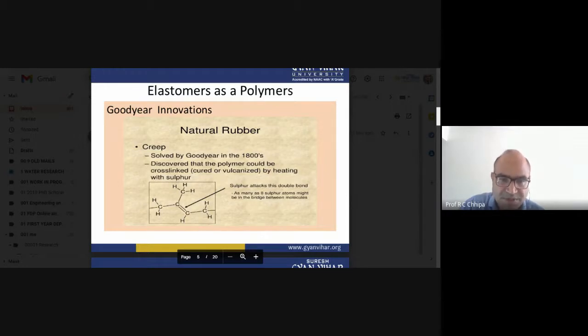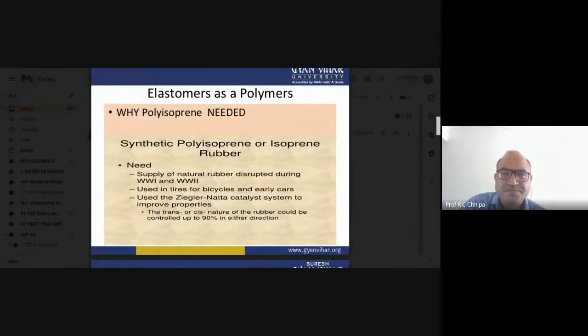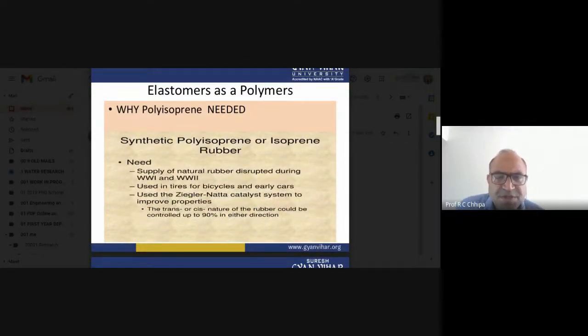So let's look at another part, the limitations of that. Now, why is polyisoprene itself needed? Synthetic polyisoprene, or isoprene rubber, is needed because the supply of natural rubber was disrupted, as I gave the example earlier, at the time of the Second World War. During the Second World War, this was a great challenge to chemists and to chemistry. How did we get the artificial rubber?